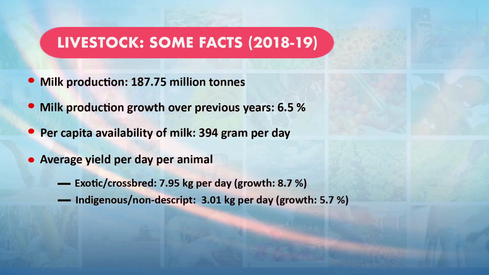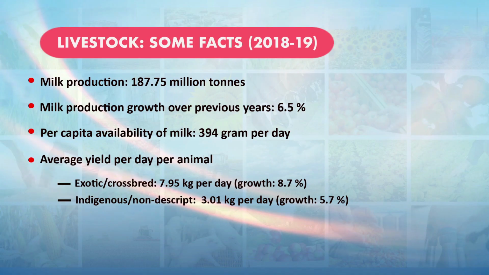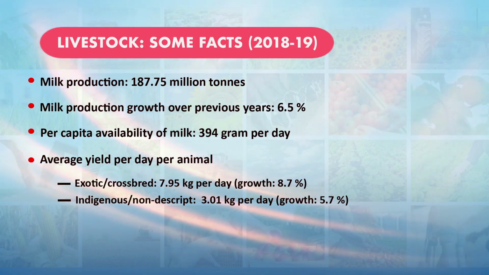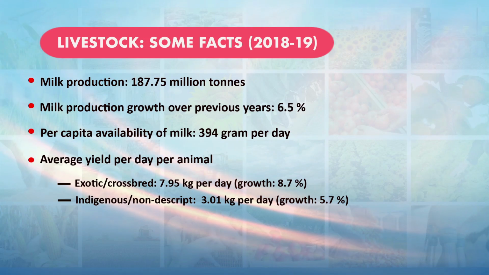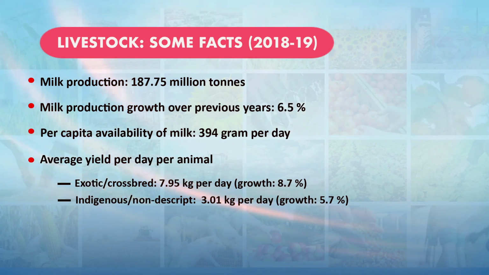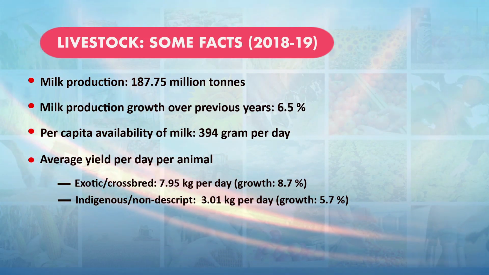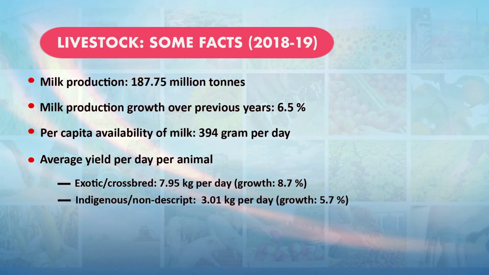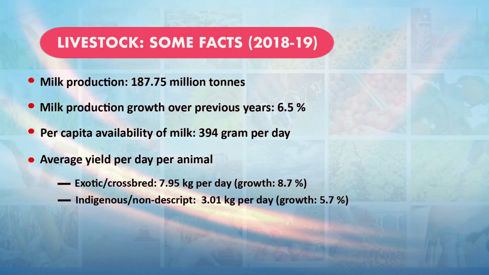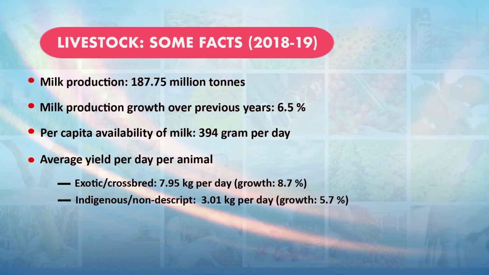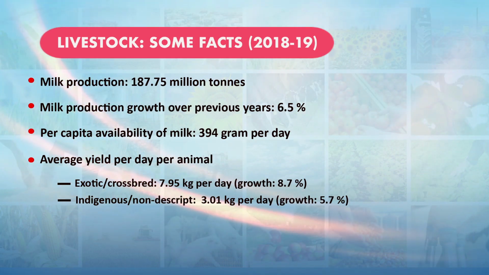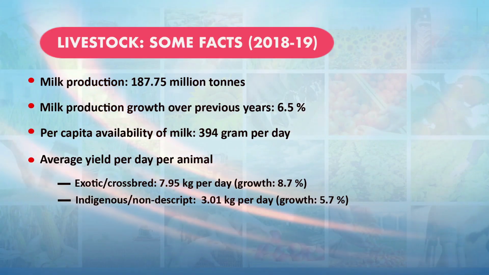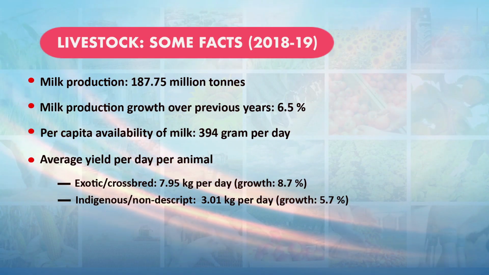In case of exotic or crossbred animals, the yield per animal per day is 7.95 kg, and the growth in exotic and crossbred yield is 8.7% over the previous year. In case of indigenous and non-descript animals, the yield is 3.01 kg per animal per day, and the growth is 5.7% over the previous year.